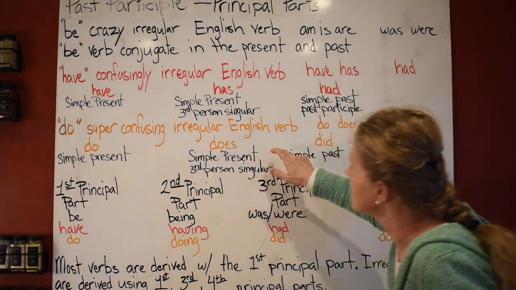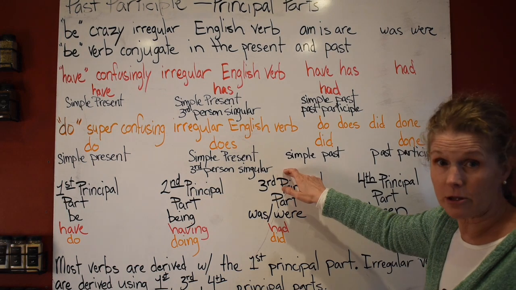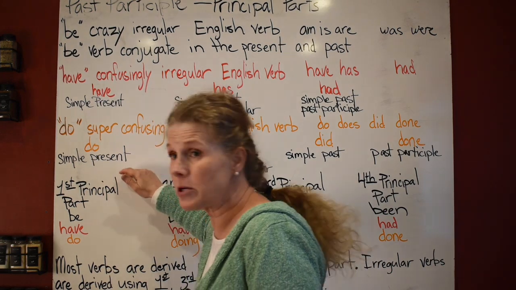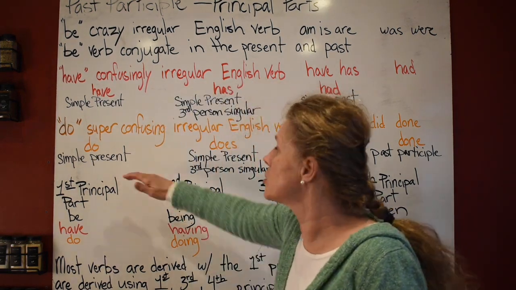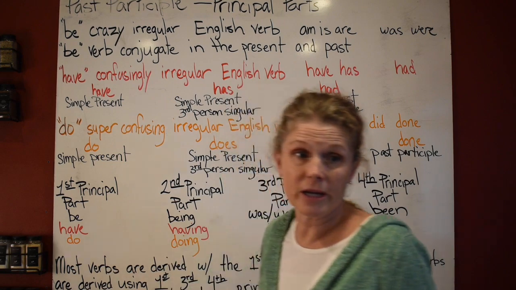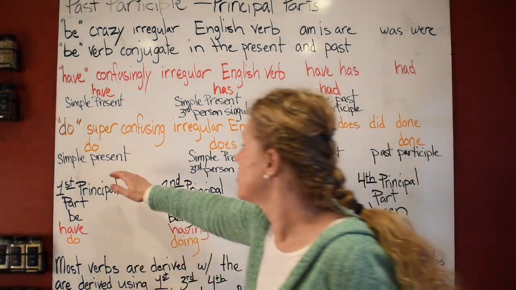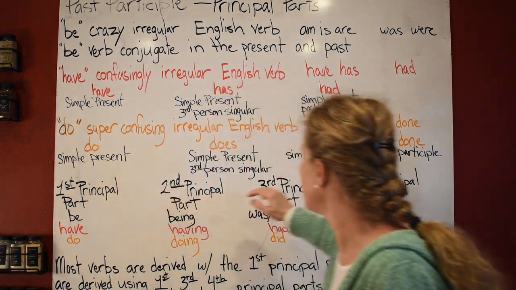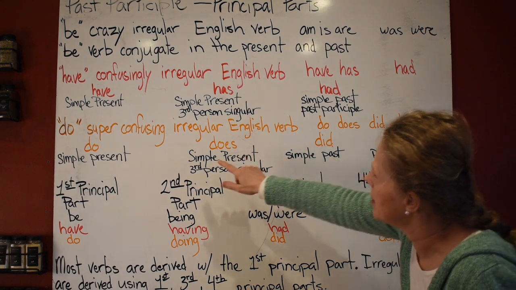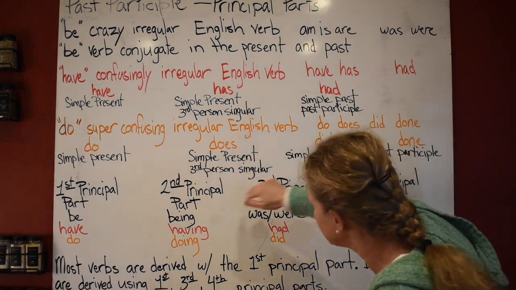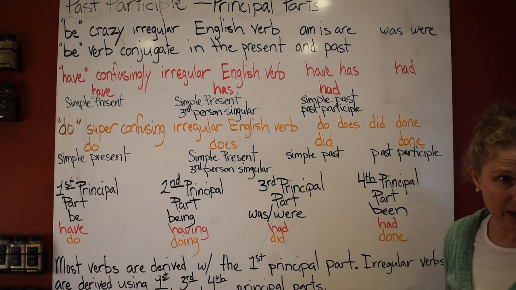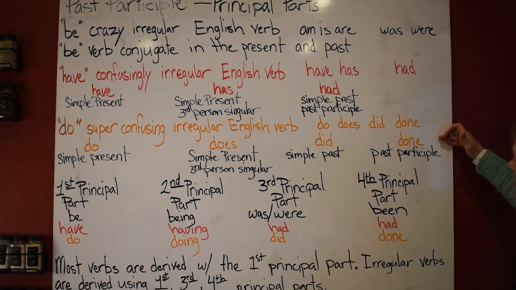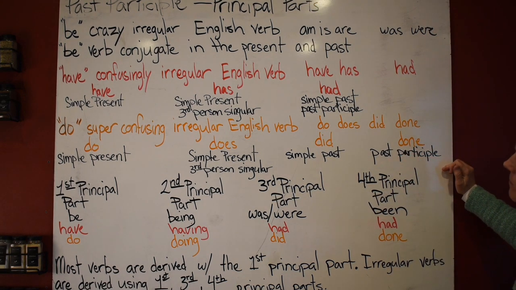But does is your simple present third person singular. This is your simple present, whether it's plural or in your first person, right? But this one has to be in your simple present third person, and it has to hit your singular subject. Do you see that? Did is your simple past, and then done is your past participle.